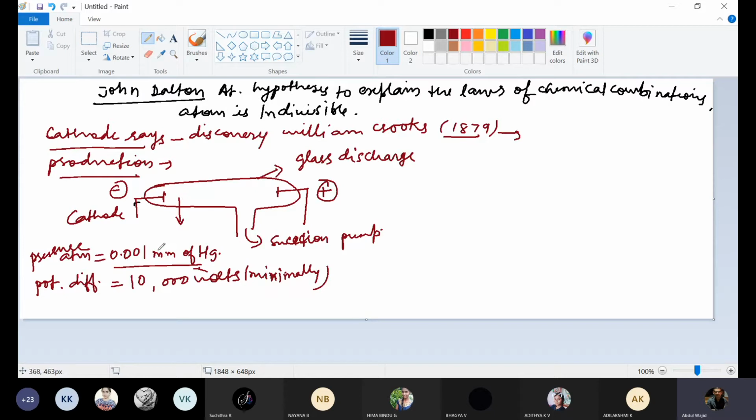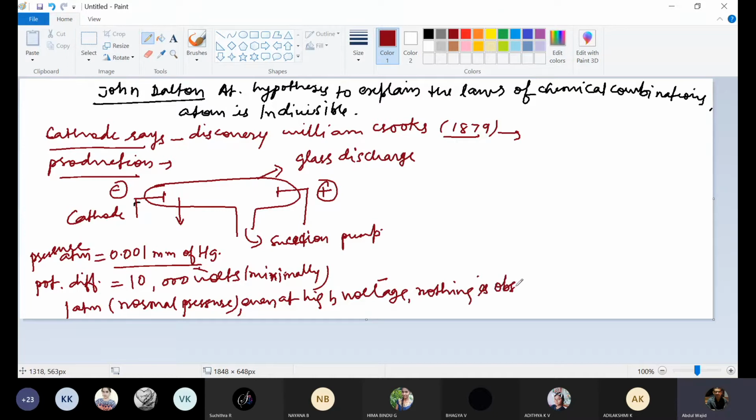If the pressure inside the discharge tube is normal, that is 1 atm, then even if high voltage is there, nothing will be observed, meaning no emission of rays from the cathode.